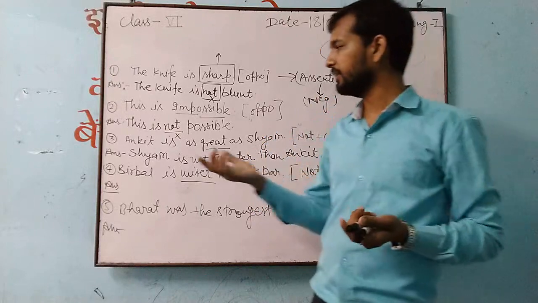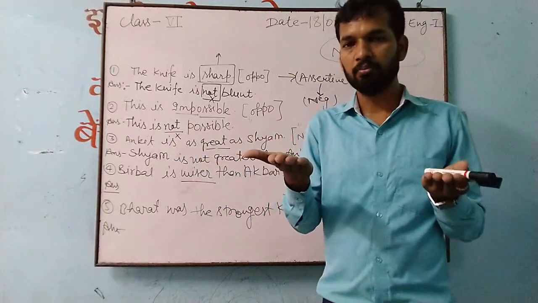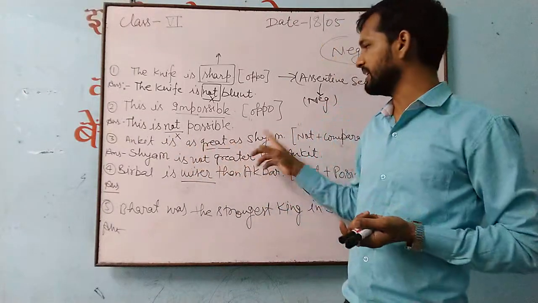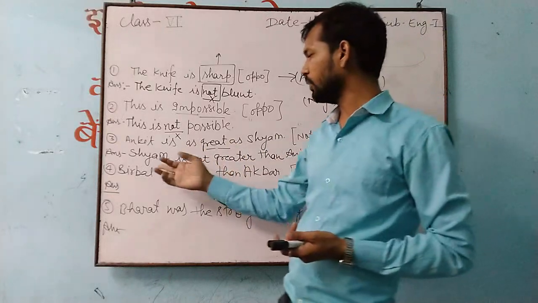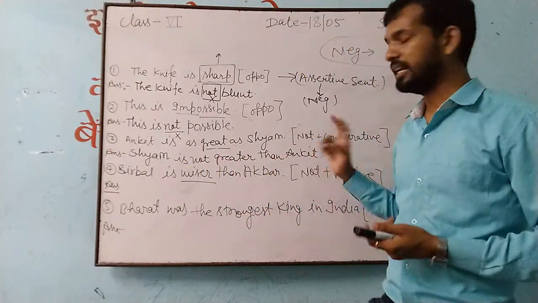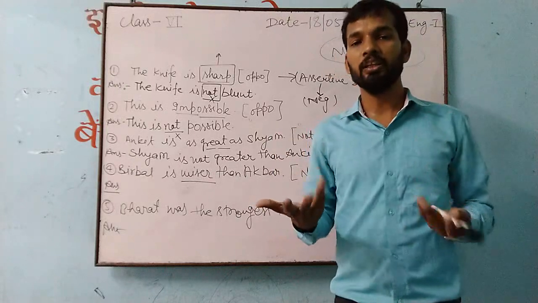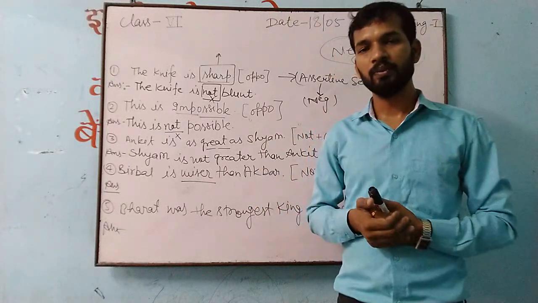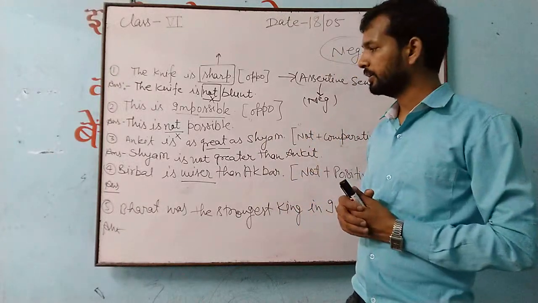It means that Ankit and Shyam both are what? Equal, balance. Ankit is as great as Shyam, meaning Ankit has the same weight as Shyam. So now Shyam is not greater than Ankit. If Shyam is not greater than Ankit, it means both are what? Equal. Understand that? So this is about this one.